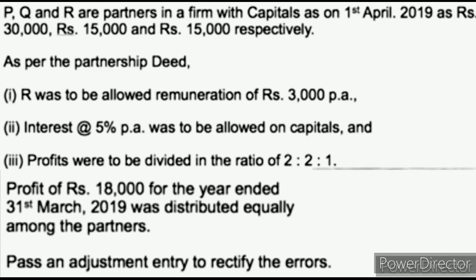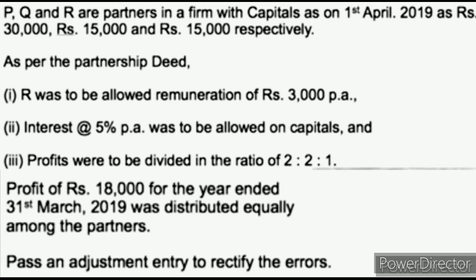But here they have information: profit of rupees 18,000 for the year ended 31st March 2019 was distributed equally among the partners. So that 18,000 is distributed equally to the partners, 6,000, 6,000, 6,000, irrespective of the profit and loss sharing ratio. They have given only 2 is to 2 is to 1. As per this ratio only they have to divide and give.